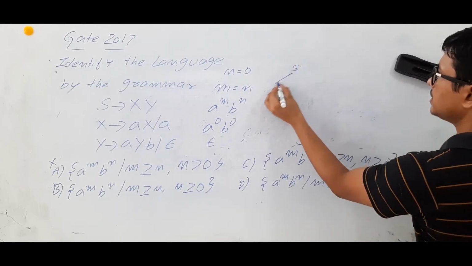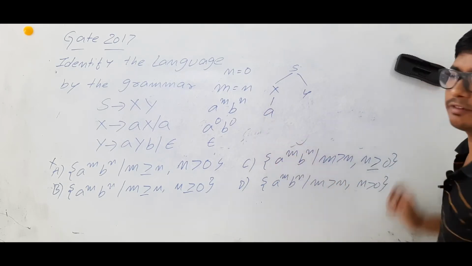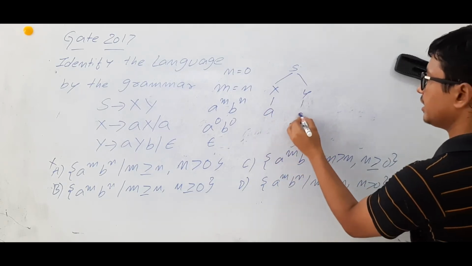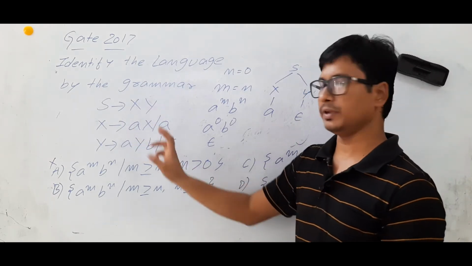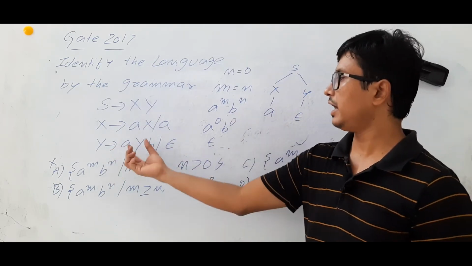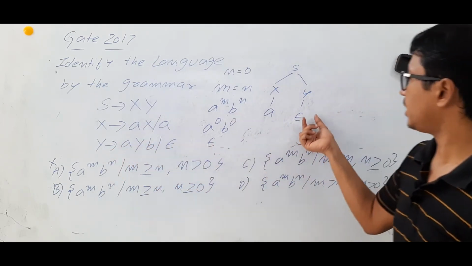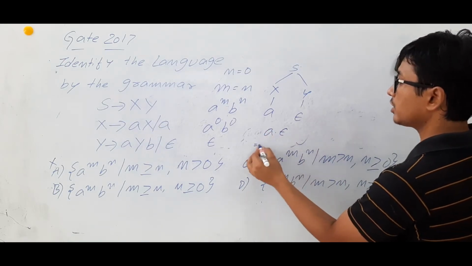S is the start symbol, xy. From x I will keep a, from y I will keep epsilon. Am I right or wrong? From x I can keep ax or a, so for simplicity I have written a. From y I can take ayb or epsilon. I have taken epsilon. So what is the string I got? A concatenated with the epsilon.